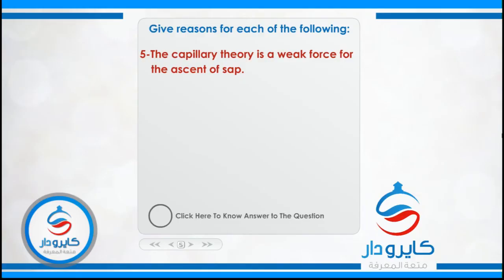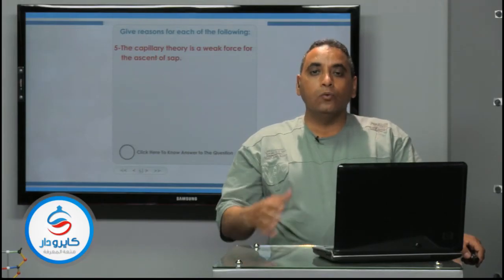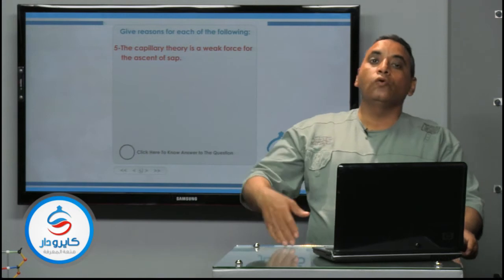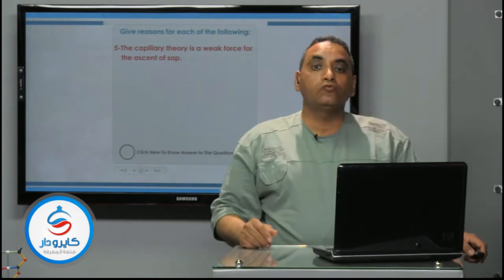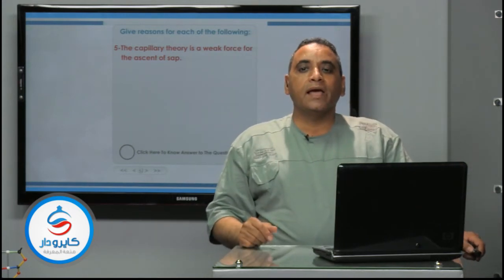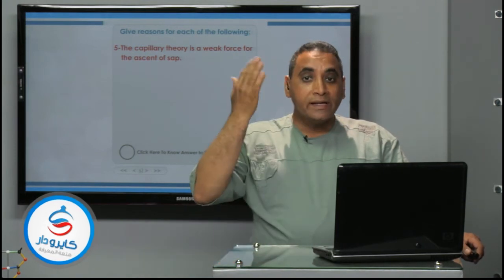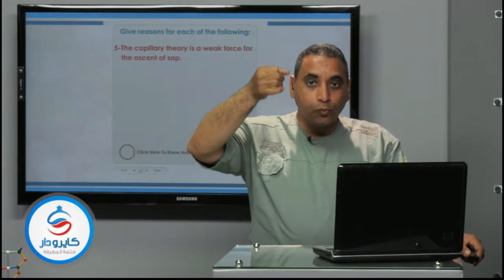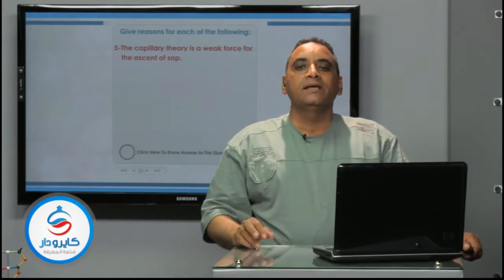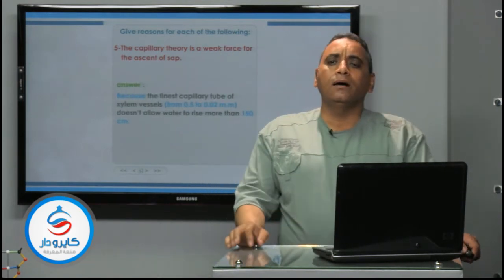The capillary theory is a weak force for the ascent of sap. Ascent of sap means carrying water and salts from the root to the leaves of tall trees. The capillary action, which is the raising of water inside the finest tube, or capillary tube, against gravity, acts as the weakest force.